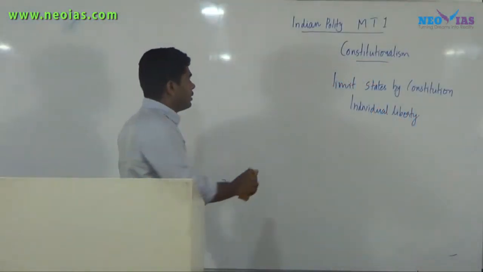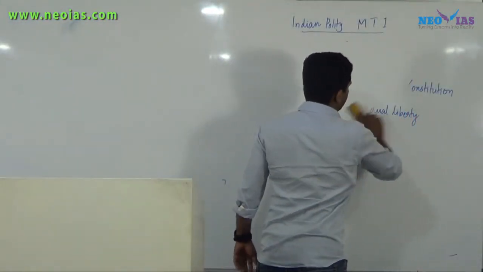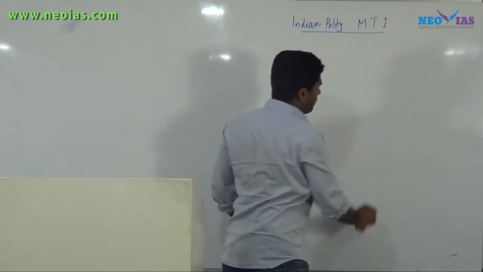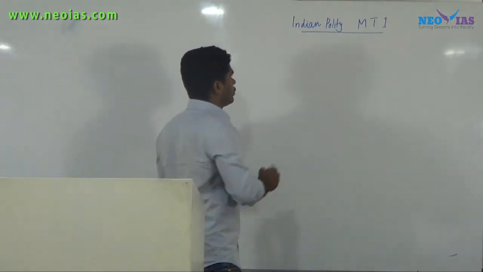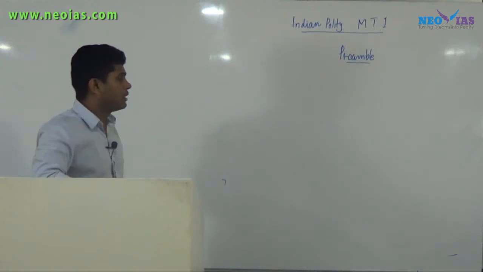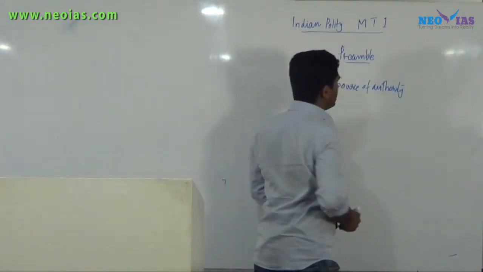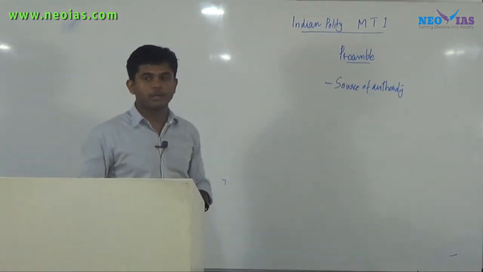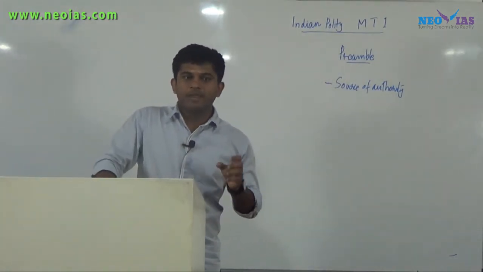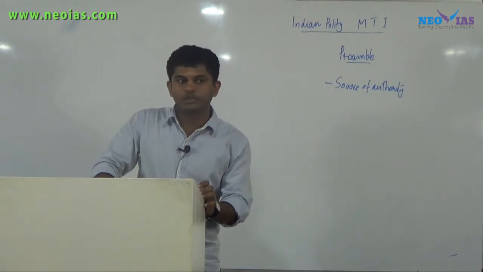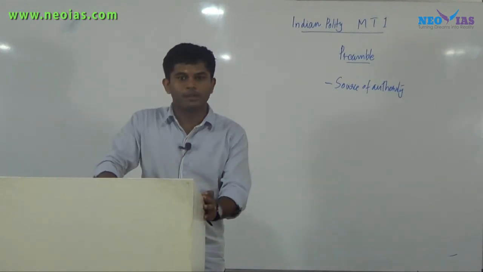Now we will study certain things about the preamble of the Indian Constitution. The preamble has two purposes. The first one is that the preamble says about the source of authority. The preamble starts like, we the people of India have resolved to constitute India into a sovereign, socialist, secular, democratic republic.